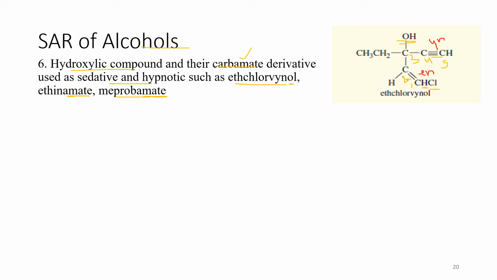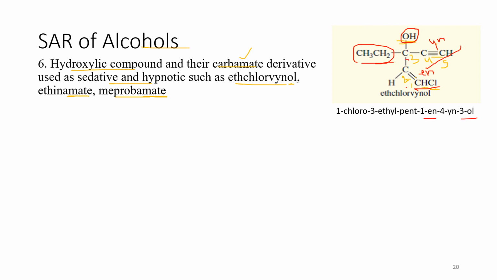You can see on the third carbon, ethyl is attached, and on the third carbon a hydroxyl group is also attached. So its IUPAC name is 1-chloro-3-ethyl, and then we can say 3-ol at the end. So 3-ethylpent-1-en-4-yn-3-ol. This is the derivative of the alcohol producing hypnotic and sedative effect.